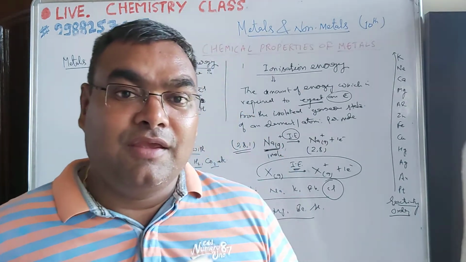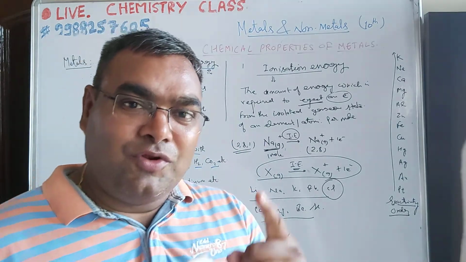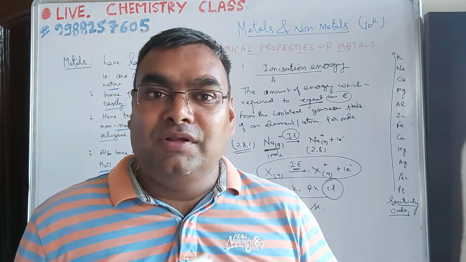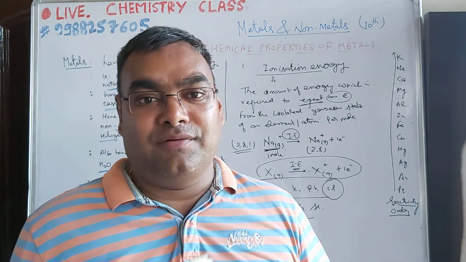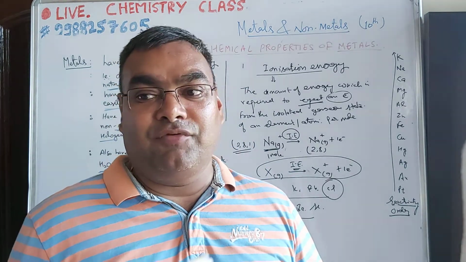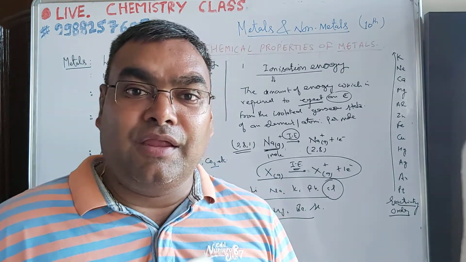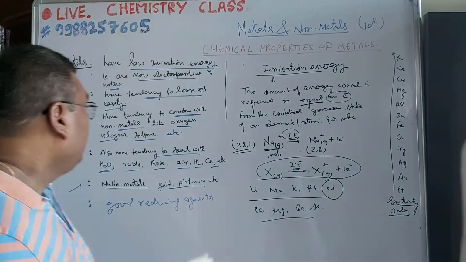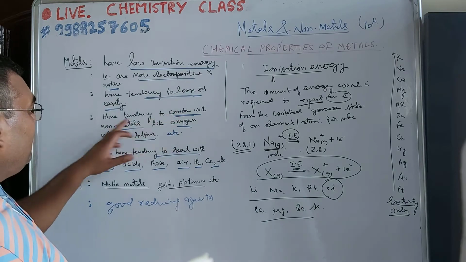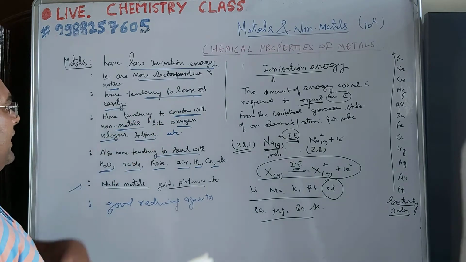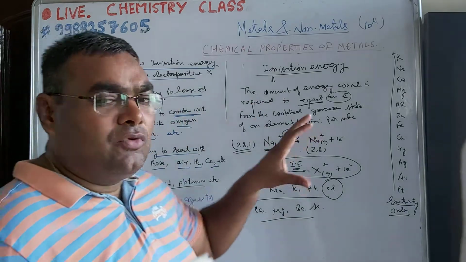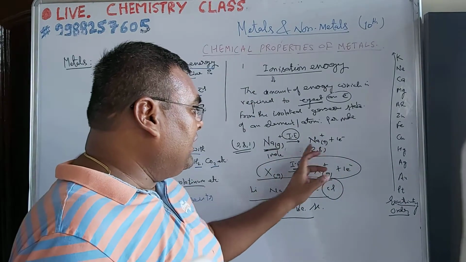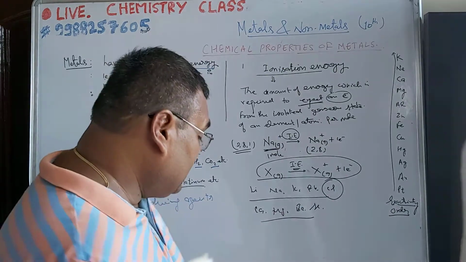That is why alkali metals like lithium and sodium are stored in kerosene oil because of their high reactivity with air and moisture. So all these have a tendency to combine with non-metals. They lose electrons easily to get a more stable, inert gas electronic configuration.